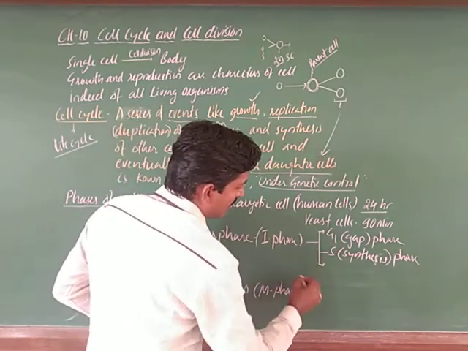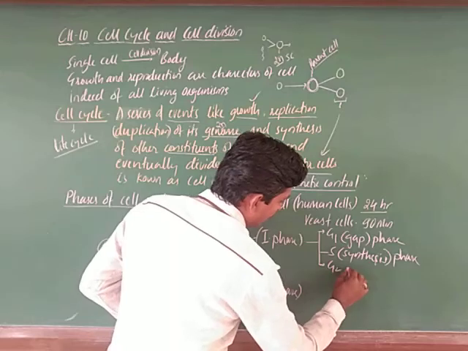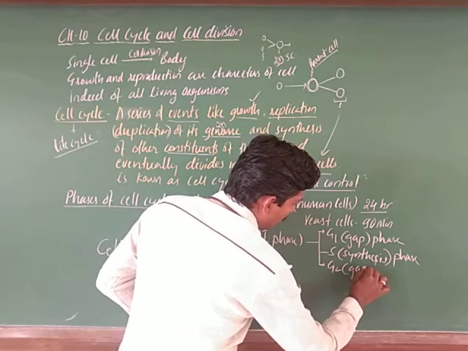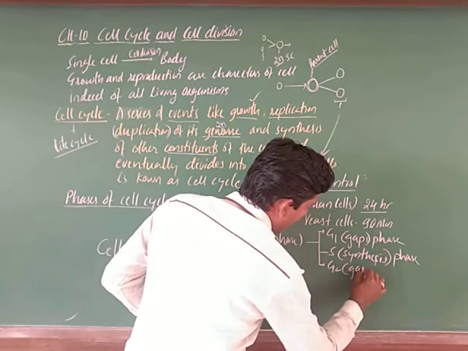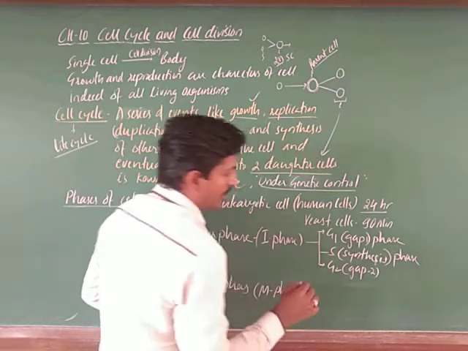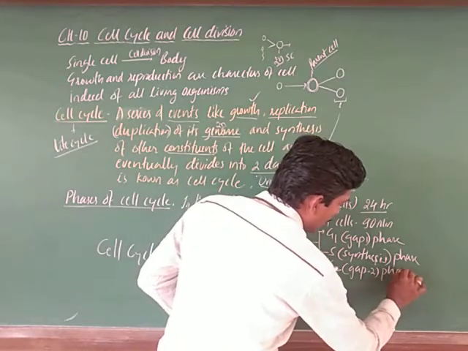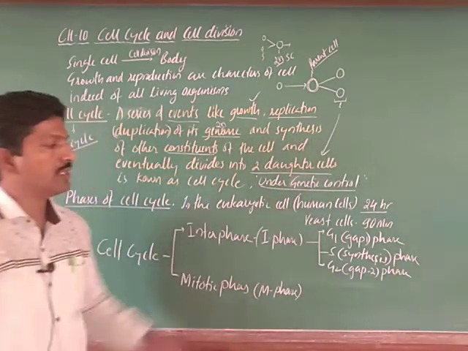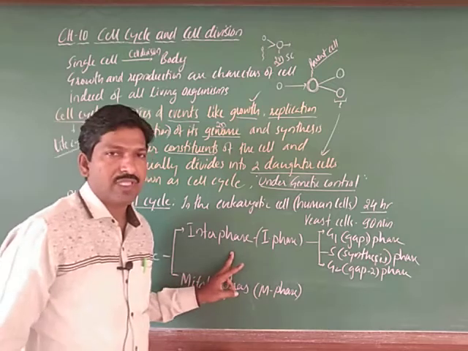And the third phase is G2 phase. G2 means gap 2 phase, right. So these are the three phases which we observe in the interphase.